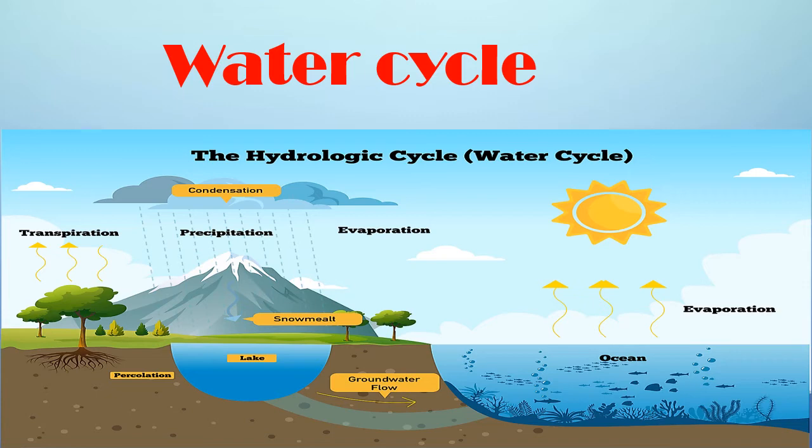Lots and lots of water droplets together form clouds. When the clouds become too heavy to hold the water droplets, they fall as rain. This process continues and we get water on the earth naturally. The circulation of water on the earth in a cyclic manner from land to sky is called the water cycle.